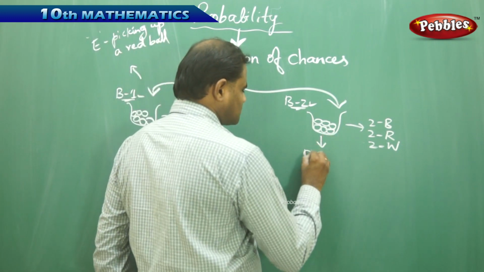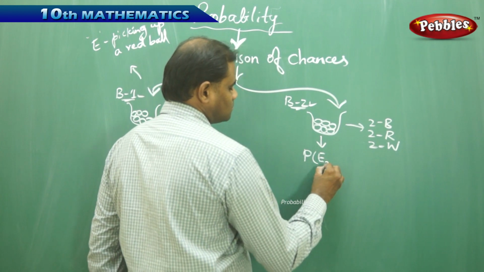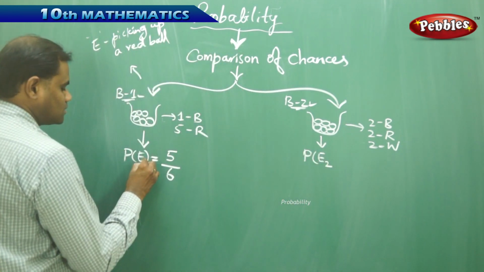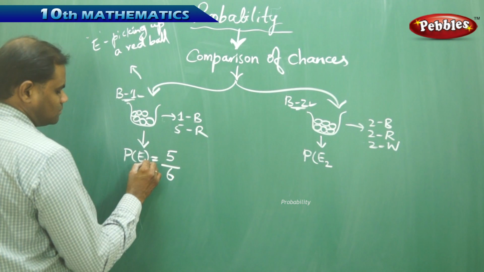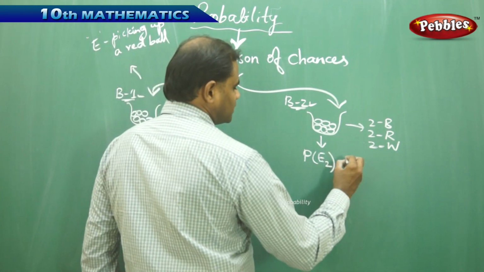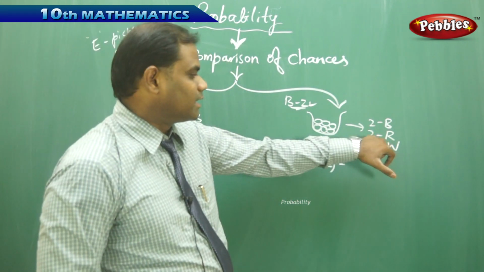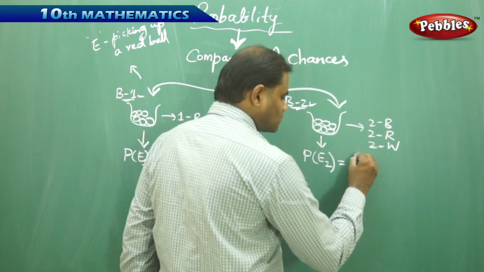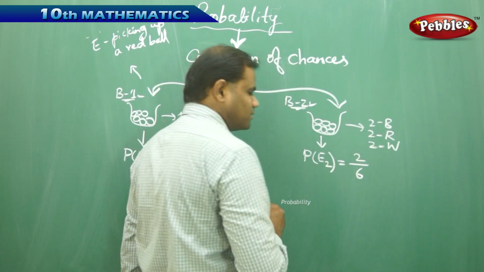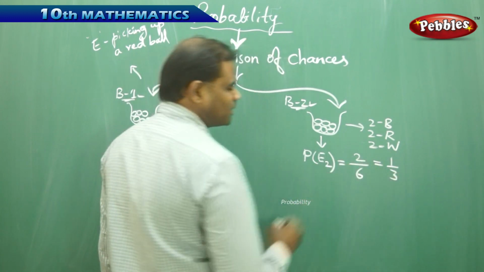Let me say this is event E1 for bag 1 and this is for bag 2. Then for bag 2, the number of outcomes of picking a red ball is that I can pick 2 red balls out of the total number of balls, which is 6. That gives me 1 by 3.